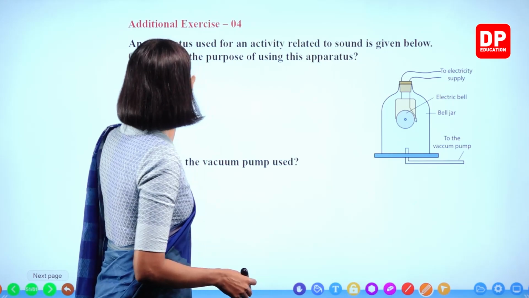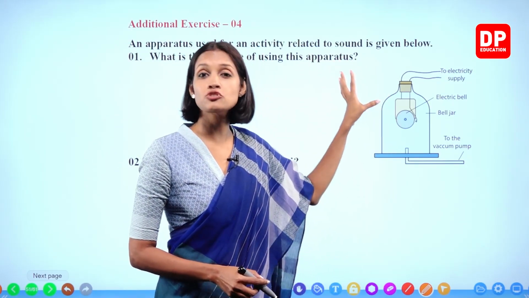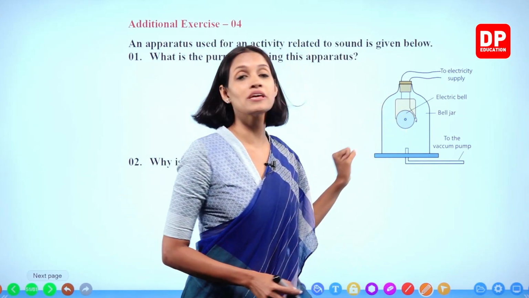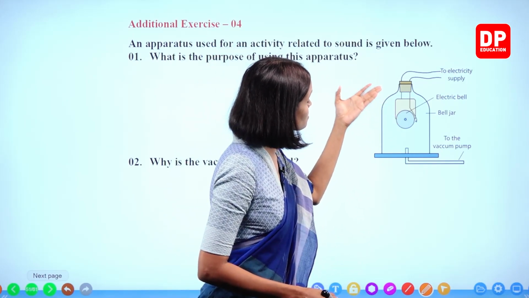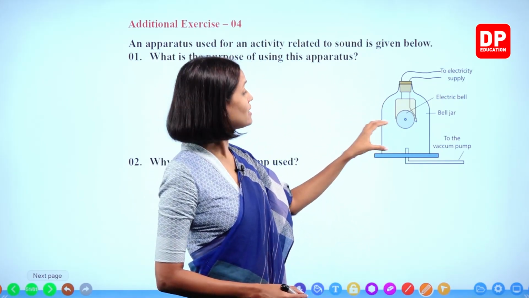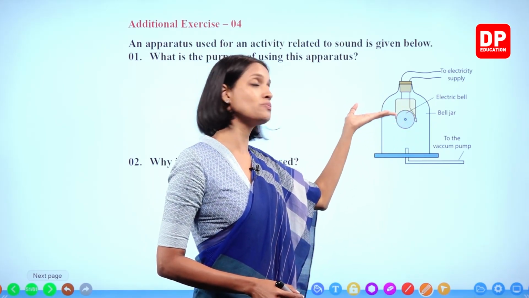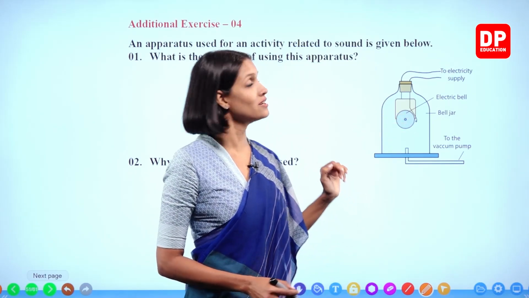What is the purpose of using these apparatus? We use these apparatus to show that a medium is needed for the propagation of sound. We showed that sound does not travel without a medium. When we removed the air, we could not hear the sound because there was no medium inside the bell jar for the propagation of sound, right?